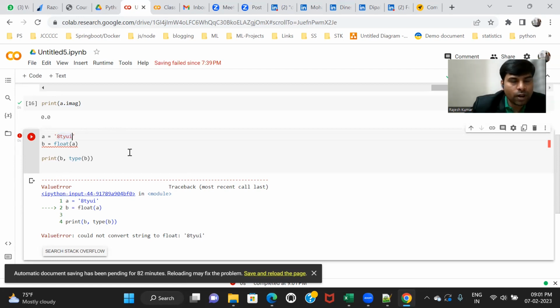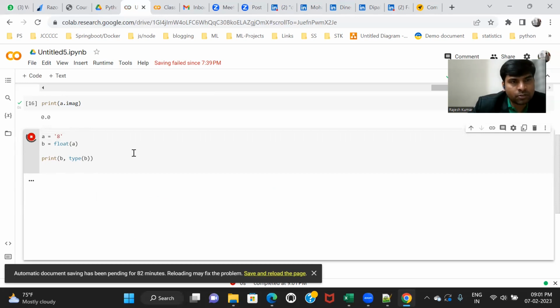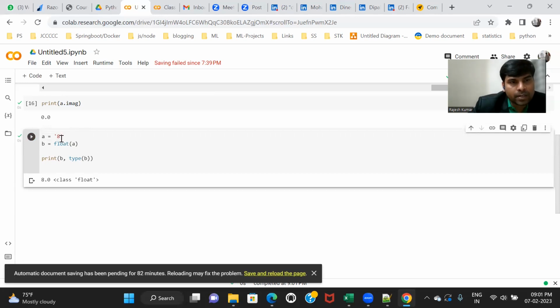Why? Because it is not numerically representable. If you want to convert into float, then your string should be numerically representable. For example, if I take 8, Python will understand it's 8 only. It's numerically representable, so it is possible to convert into 8.0. But if I say RAM, how can I convert it into float?